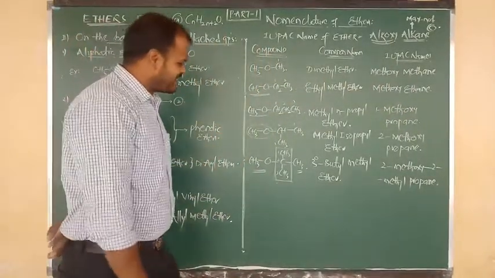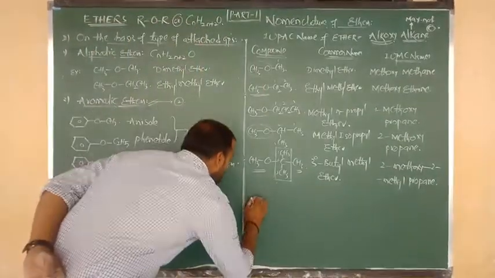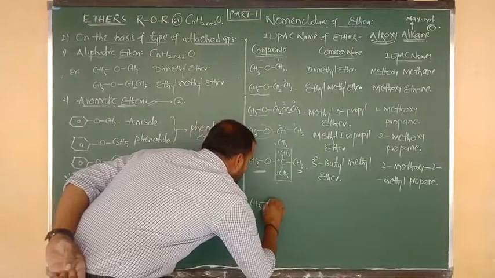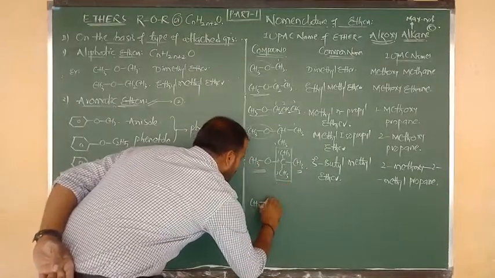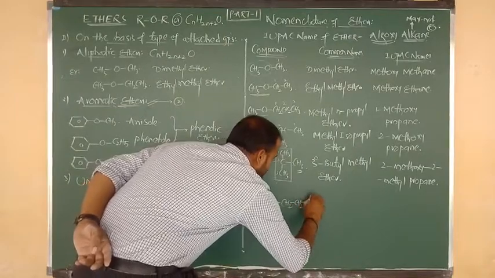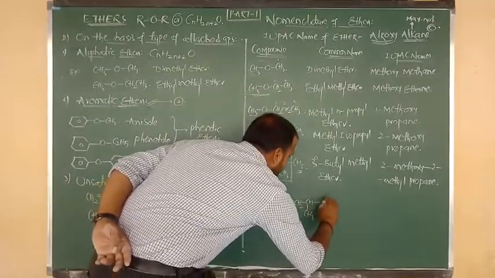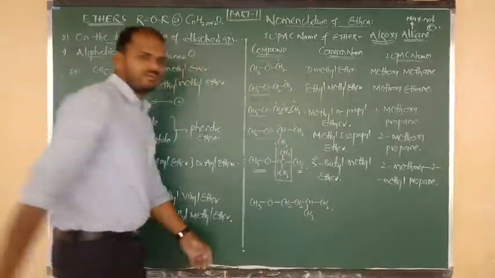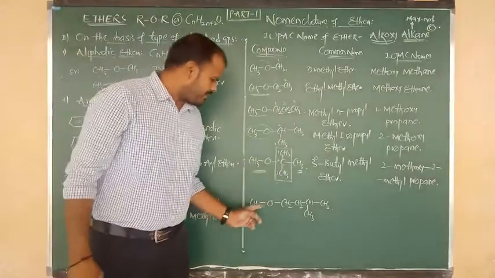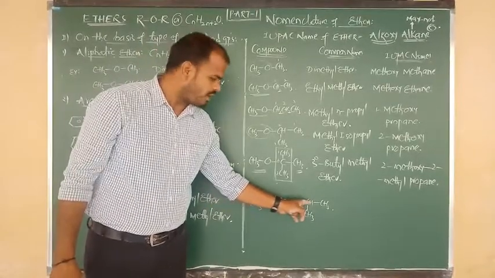Final thing, I am going to give you another very important compound. CH3 bonded to O, O bonded to CH2, again bonded to CH, with CH3 below the plane, again bonded to CH3. Once again see carefully. Methyl connected to O, O connected to CH2, CH2 bonded to CH.